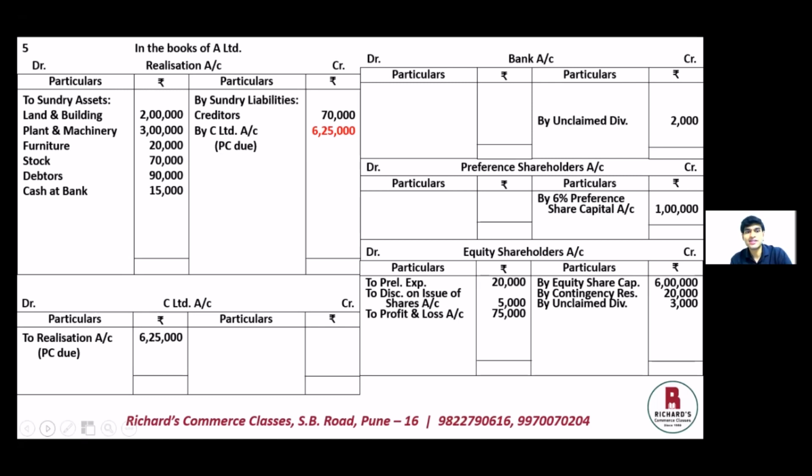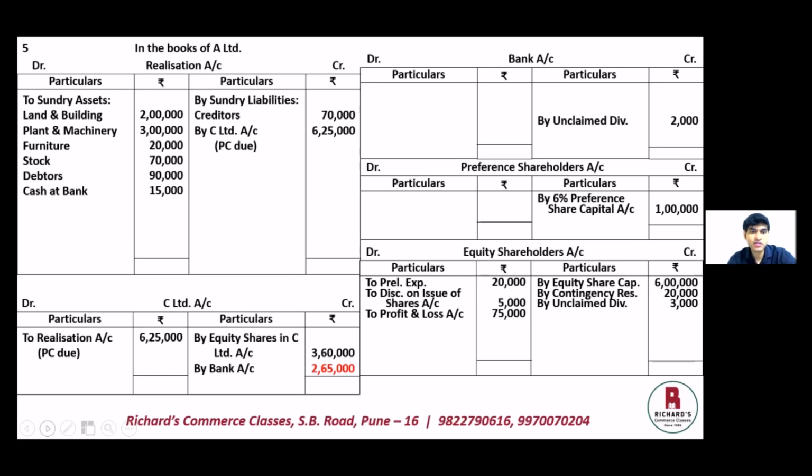Now, this purchase consideration is received in shares and cash. So coming to the credit side of C Limited's account, let us record what all is received. So firstly, by equity shares in C Limited account, 3,60,000 worth of shares are received. And by bank account, the remaining amount is received in cash, that is 2,65,000.